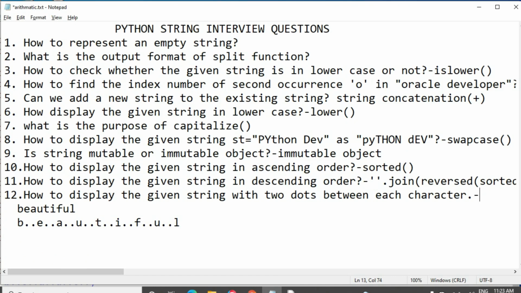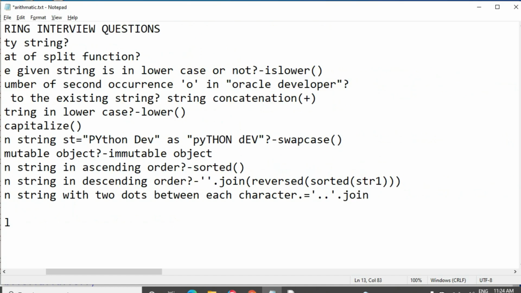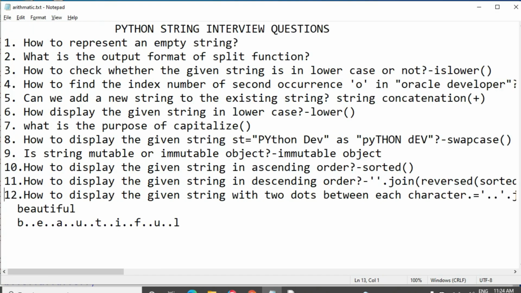So the answer for this question is, within quotes we should take the double dots, dot join of st. This function is used to add the two dots between each character.